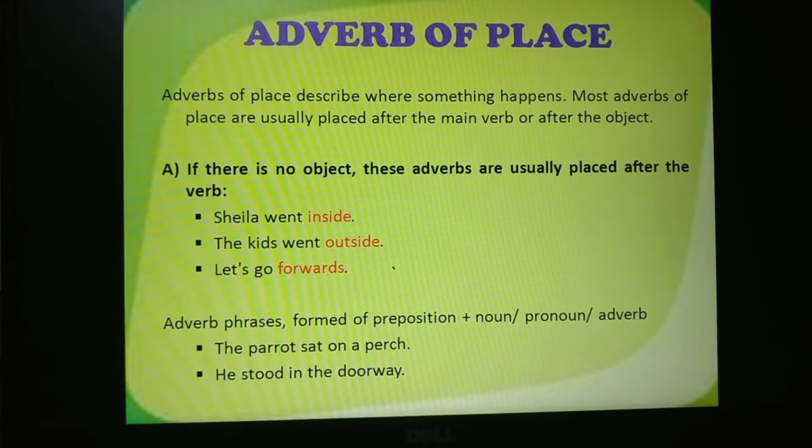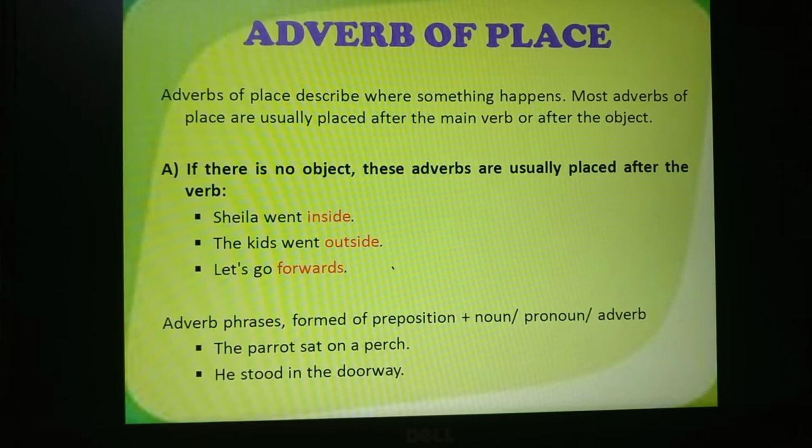If there is no object, these adverbs are usually placed after the verb. Sheila went inside. The kids went outside. Let's go forward. So the words which you can see in red color are adverbs of place.